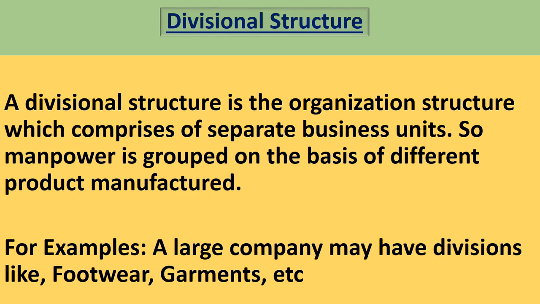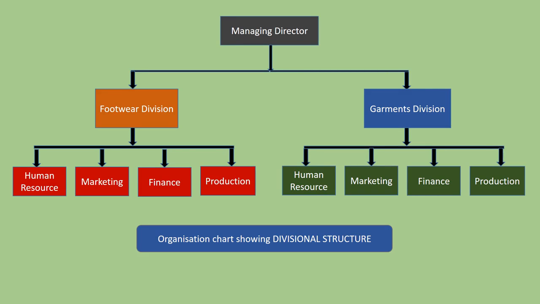like footwear and garments. So we may see here in this diagram that there is a managing director. Under him two divisions are there. One is the footwear division and another one is the garments division. Under the footwear division, four departments are working: human resource department, marketing department, finance department and production department.